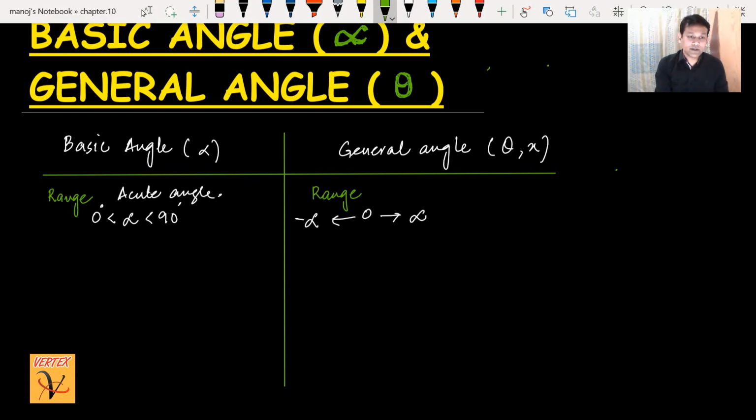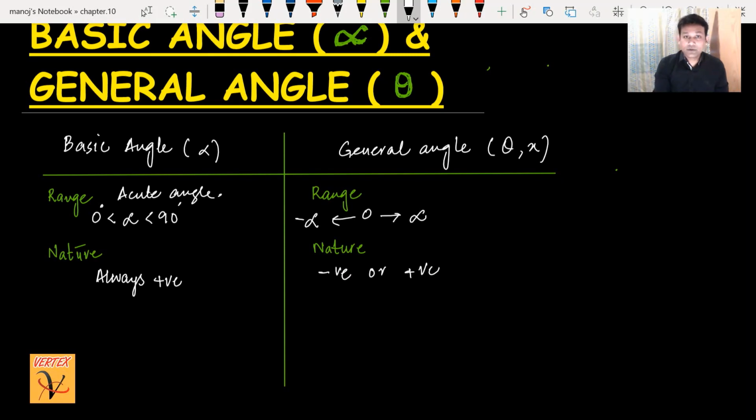Second thing to understand, what is the nature? Nature means negative or positive. I have already discussed here the nature. Okay, the nature of the basic angle is always positive. This is very important. Always positive. We cannot write negative here. But the nature of the general angle can be negative or it can be positive.